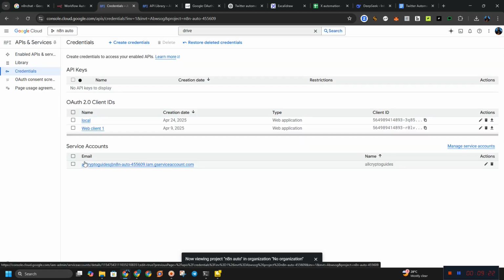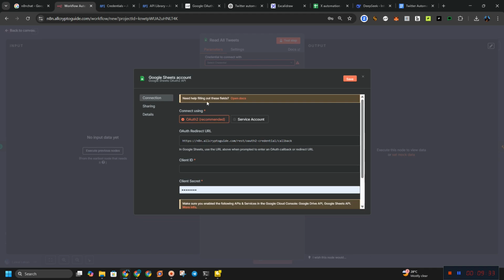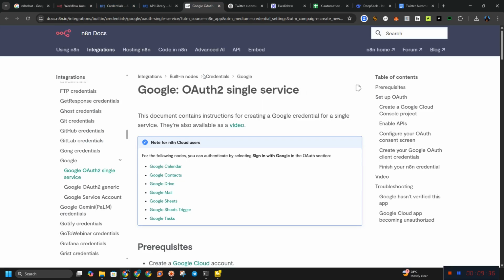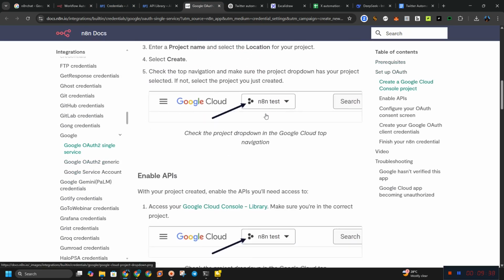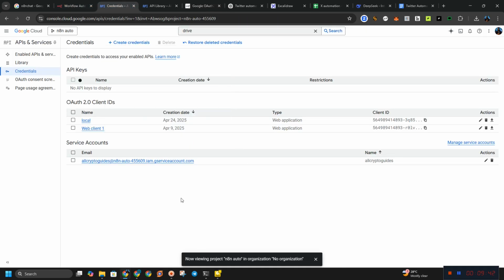After you get to the credentials section, you are going to click on create credentials, and you want to select OAuth client ID. As you can see, this is what we are doing, OAuth client ID, or you can just go to this doc and follow their instructions here. After you create it, you'll be shown something like this. This is one of my own, and I'm going to copy the client ID. Don't use my own client ID, it won't work for you.